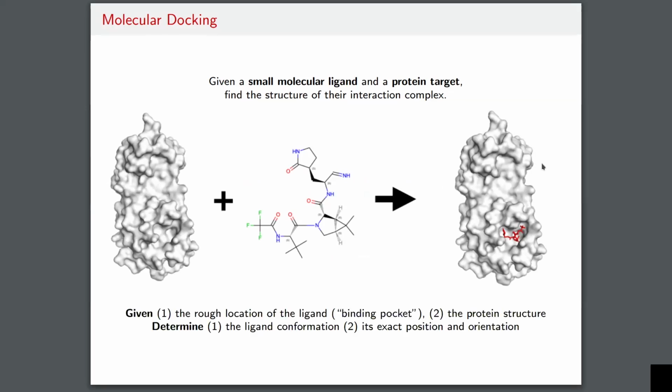So this is just a more formal way of specifying the inputs and the outputs of what we want to do. And specifically, our outputs in the general blind docking task are both the conformation of the ligand, because our inputs do not contain information about the 3D conformation of the ligand, but rather only its chemical connectivity, and also its exact position and orientation. So its specification over the rigid body degrees of freedom.